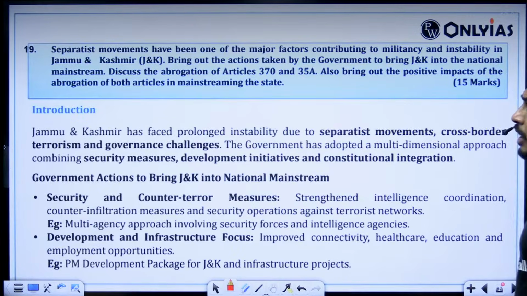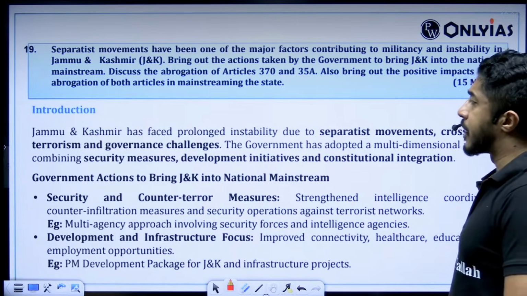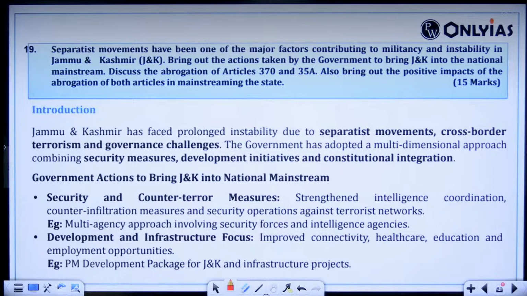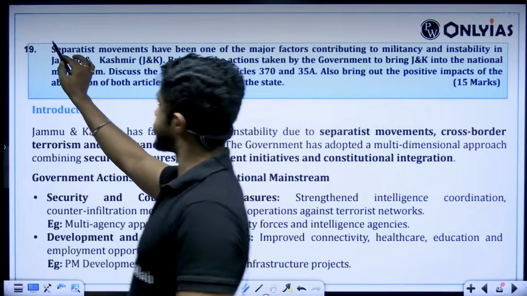Clear? Separatist movements have been one of the major factors contributing to militancy and instability in Jammu and Kashmir. Bring out the actions taken by the government to bring J&K into the national mainstream. Discuss the abrogation of Article 370 and 35A. Also bring out the positive impact of the abrogation of both articles in mainstreaming the state.